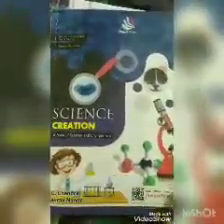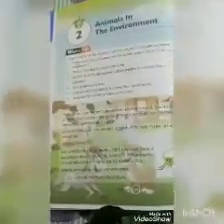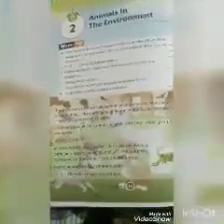So today we are going to start the second chapter of science, that is animals in the environment. There are many different kinds of animals in the world. Many are similar and many are different from each other.